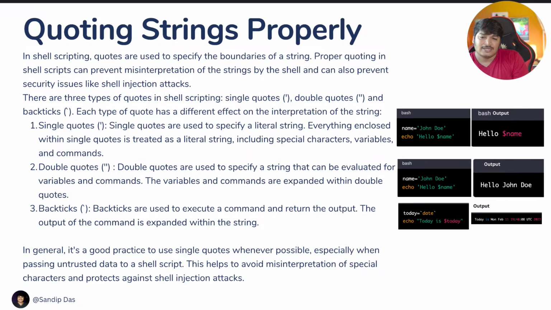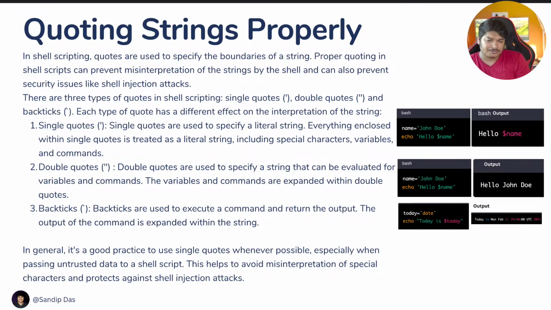Now single quotes. Single quotes are used to specify a literal string. Everything enclosed within single quotes is treated as a literal string, including special characters, variables, and commands. What it all means is that, suppose in single quotes you try to put any variable, be it an environment variable or a shell variable, that will not work because it's a string literal. It will not allow the shell to interpret that variable to any value. Okay, so if you want to prevent some shell attack in case of any user input and all, you might want to use single quotes.